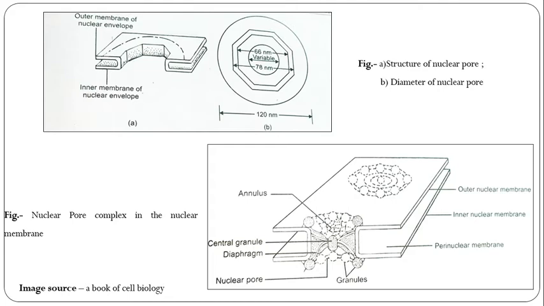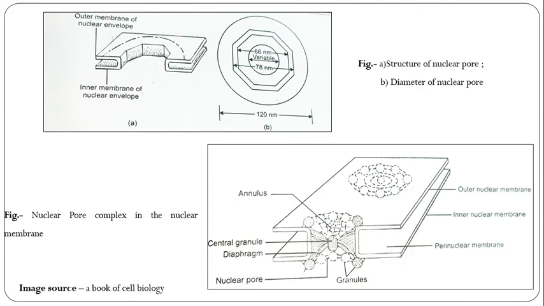The annulus is ring-like, consisting of 8 granules, each with a diameter of 15 to 17 nanometers. The matrix of the annulus may be amorphous or fibrillar, which is digested by trypsin, an enzyme, and hence is proteinous in nature.